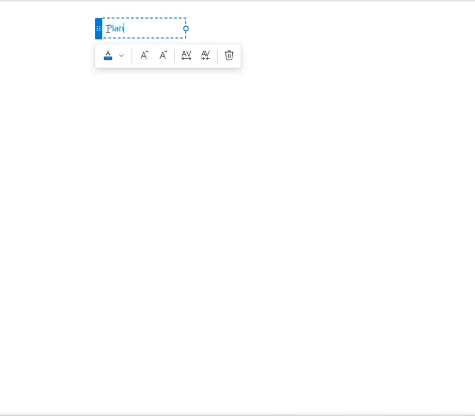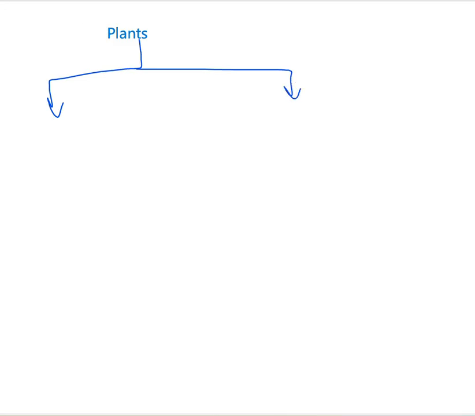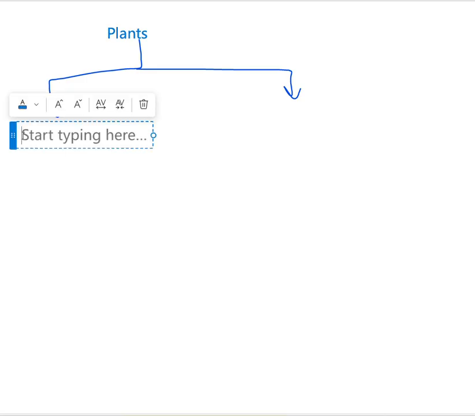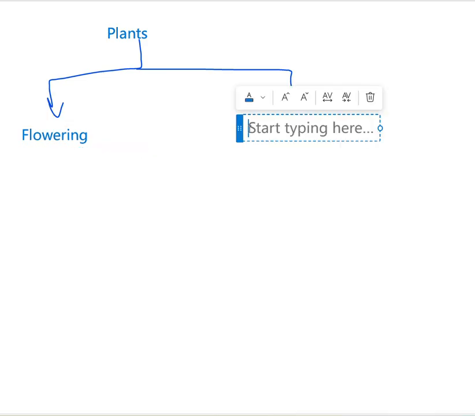First of all, let's move on to the mind map. As we all know, we can divide plants mainly into two groups as flowering plants and non-flowering plants. Flowering plants means they bear flowers, and non-flowering plants means they do not bear flowers. Plants can be divided into two as flowering plants as well as non-flowering plants.